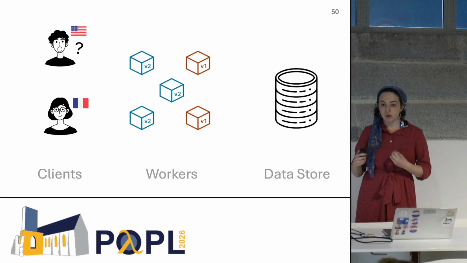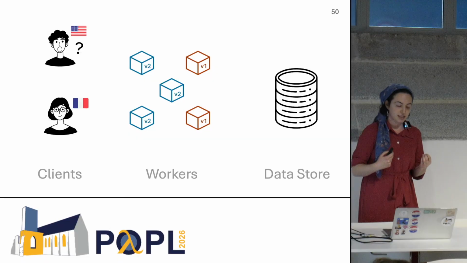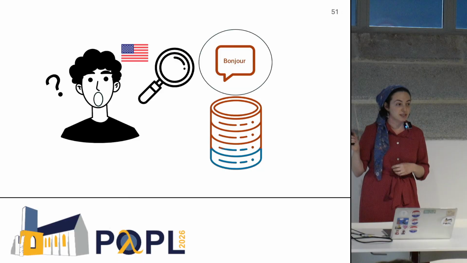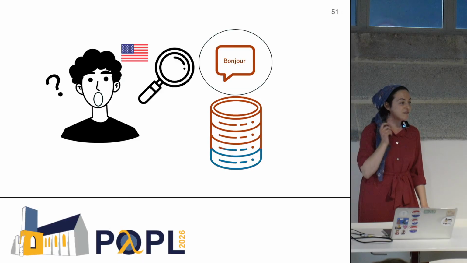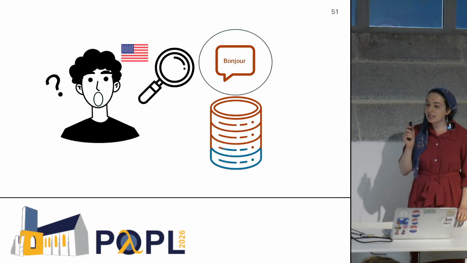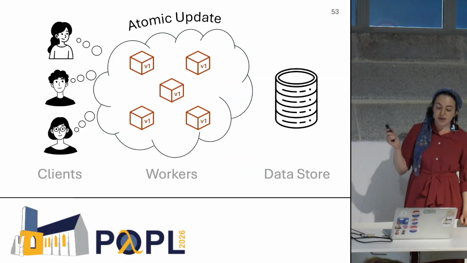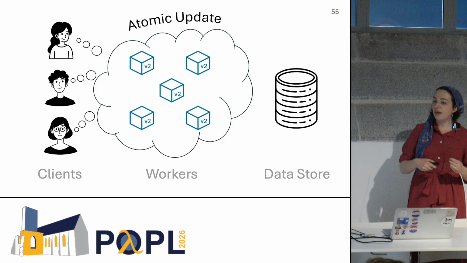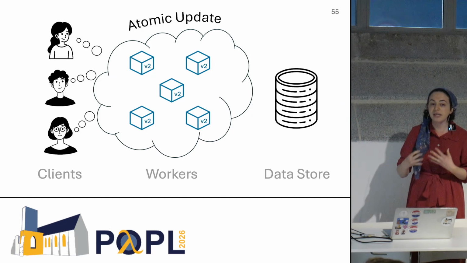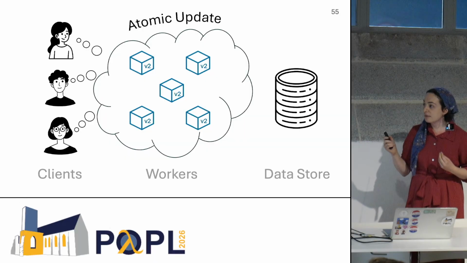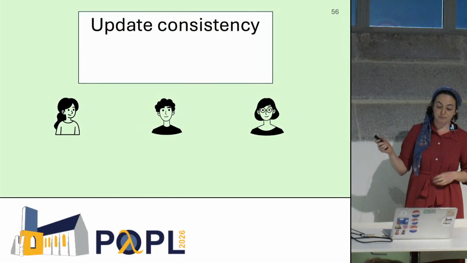But being in mixed mode isn't actually the problem. We want to be in mixed mode. We want to do these rolling updates. The problem is that our clients saw that the system was in mixed mode. They experienced the effects of mixed mode. But if clients don't see the mixture, if to them it just looks like the system updated atomically, then we know that the internal inconsistency has no effect. And this is our definition of update consistency.